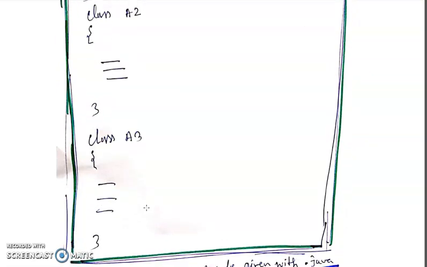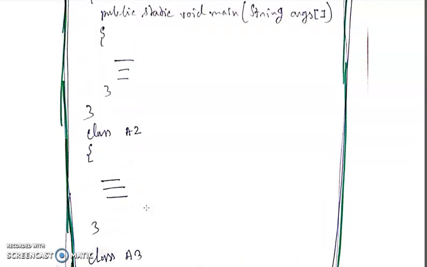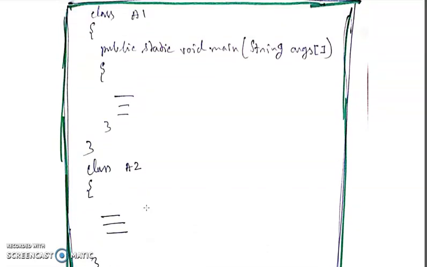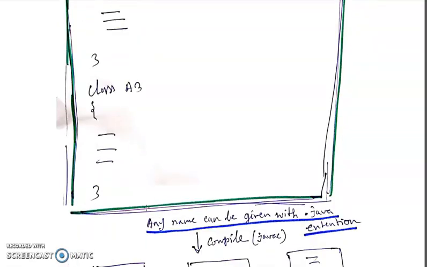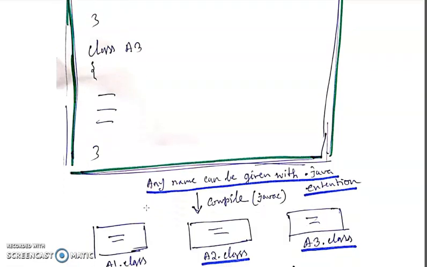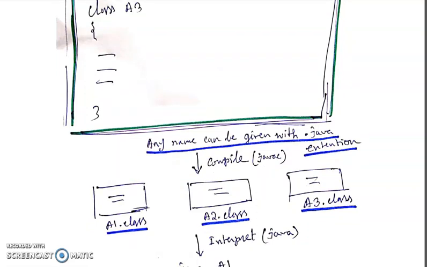So what is the way of giving the name of this source file? You can give A1.java, there will be no problem, because the main method is written within A1. As there is no public class, you can give any name to that source file also. So any name can be given with the .java extension for this source file. Please make sure that whenever you compile this with javac, for each class, one class file will be generated. Please clear this concept.